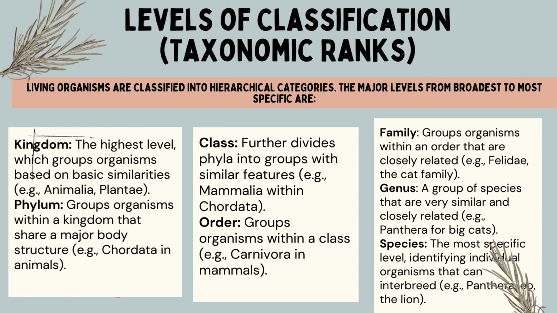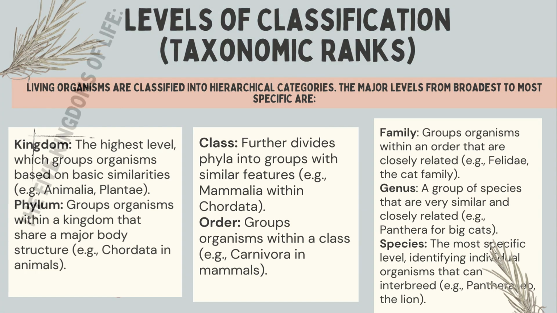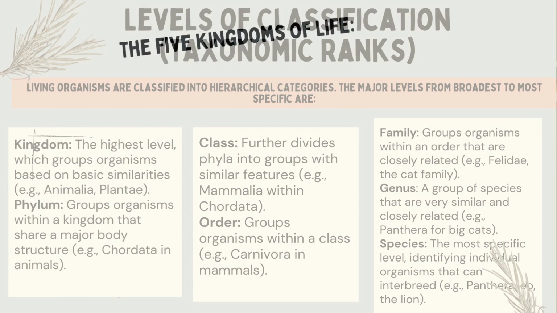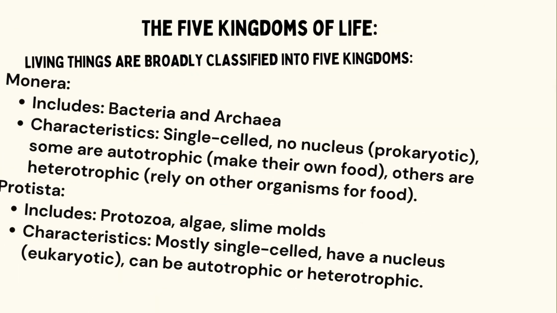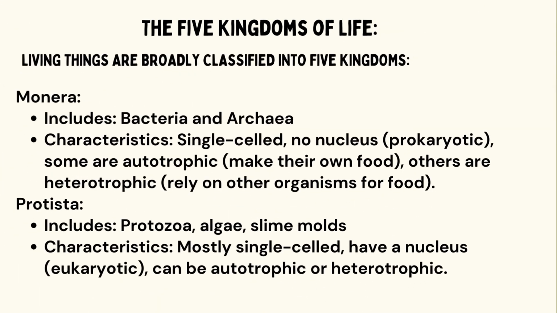And at last, we have species, the most specific level identifying the individual organisms that can interbreed with each other. Example, Panthera leo, the lion. The five kingdoms of life. So there, the kingdoms were classified as five divisions. Living things are broadly classified into five kingdoms. Those five kingdoms were proposed by Robert Whittaker. They were Monera, Protista, Fungi, Plantae, and Animalia.